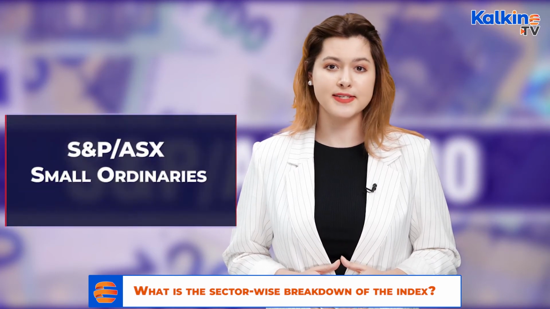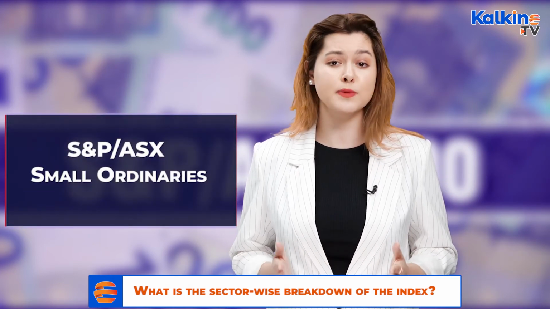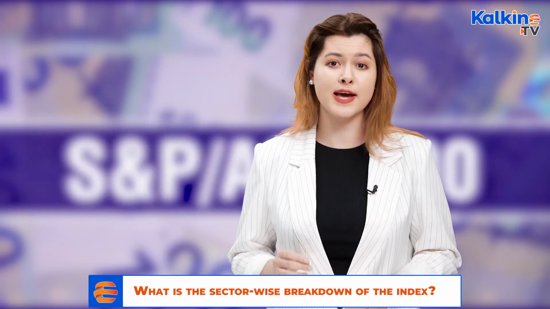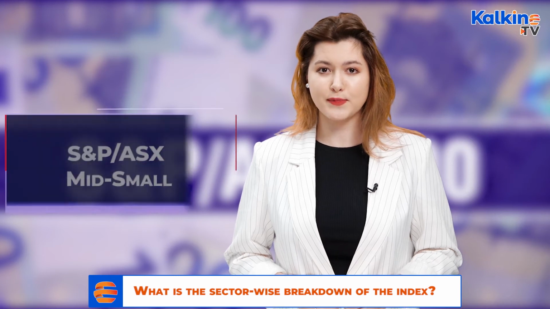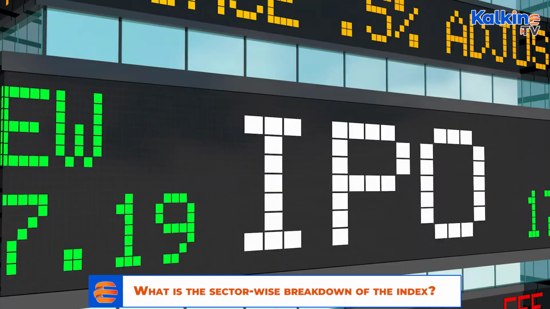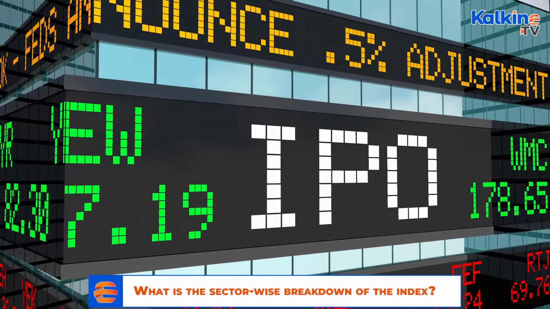The S&P ASX Small Ordinaries evaluates the performance of businesses within the ASX 300 and not ASX 100. The S&P ASX Mid-Small assesses the performance of businesses in the ASX 300 and not ASX 50.